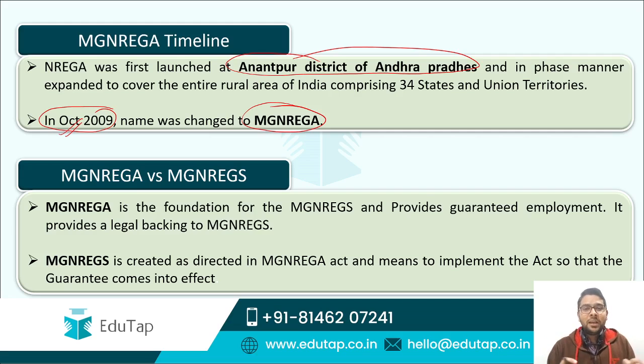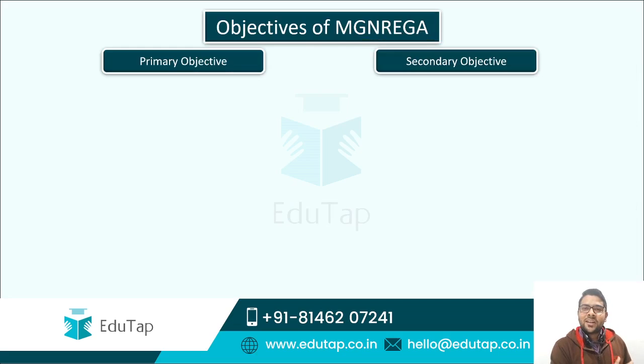Now guys, you might be confused that sometimes I'm calling it a scheme and sometimes an act. Both the terms can be used interchangeably, but there is a small difference. Scheme is the implementation part of the act. The act provides the legal backing to the scheme, and when we are implementing it, it is termed a scheme. Otherwise, both the terms are the same and can be used interchangeably. So guys, that was about the introduction to MGNREGA.